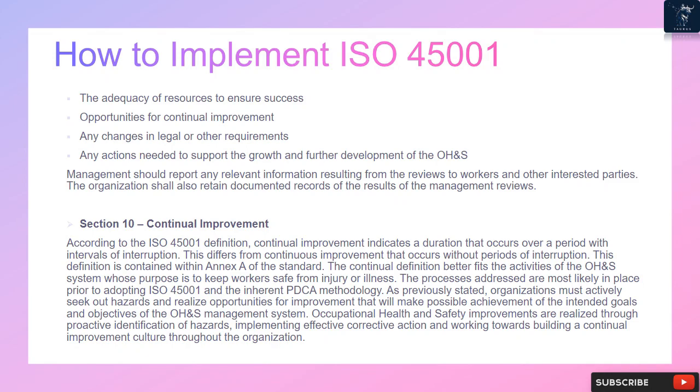As previously stated, organizations must actively seek out hazards and realize opportunities for improvement that will make possible achievement of the intended goals and objectives of the OHS management system. Occupational health and safety improvements are realized through proactive identification of hazards, implementing effective corrective action and working towards building a continual improvement culture throughout the organization.